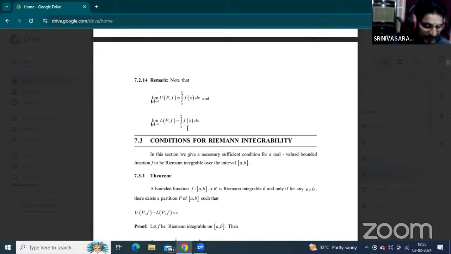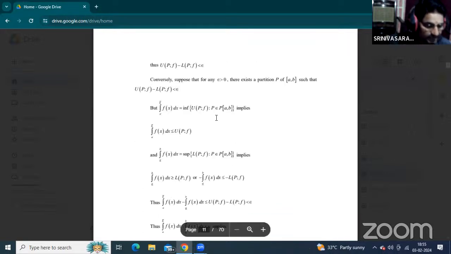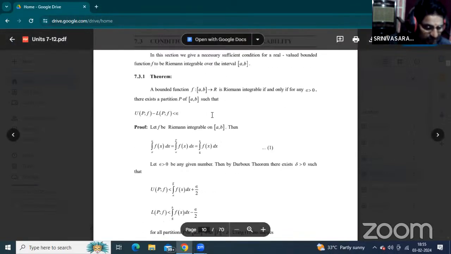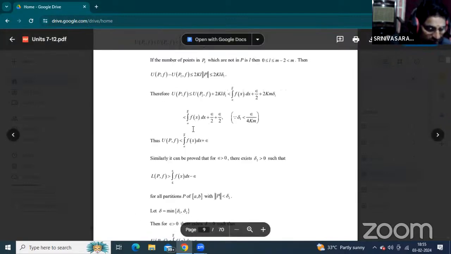That is the fill in the blanks. The lower integral from a to b of f of x dx equal to, that is the lower Riemann integral. That is limit norm P tends to 0, lower Riemann sum. There are so many important questions. State and prove Darboux theorem. State and prove Darboux theorem.